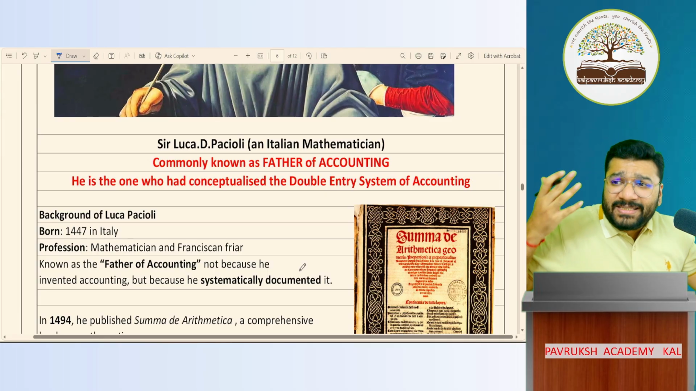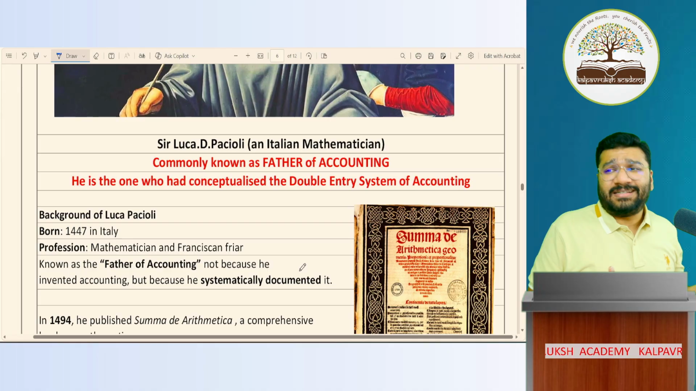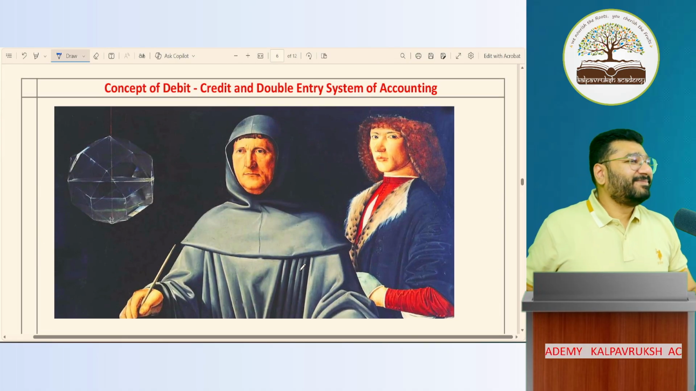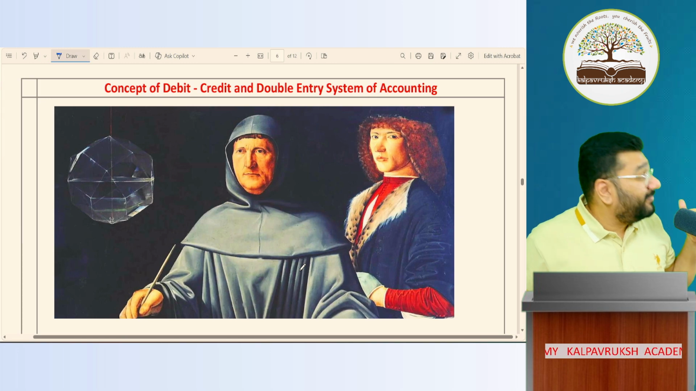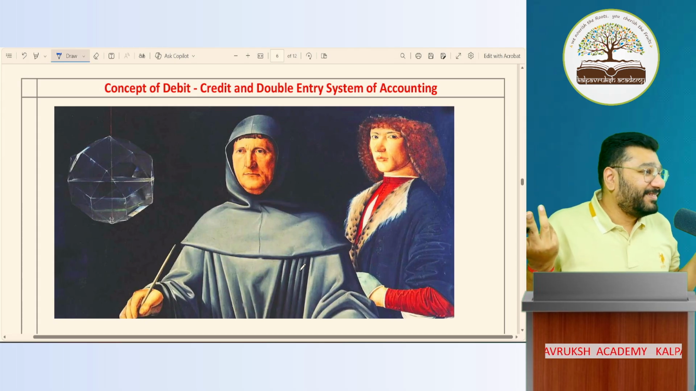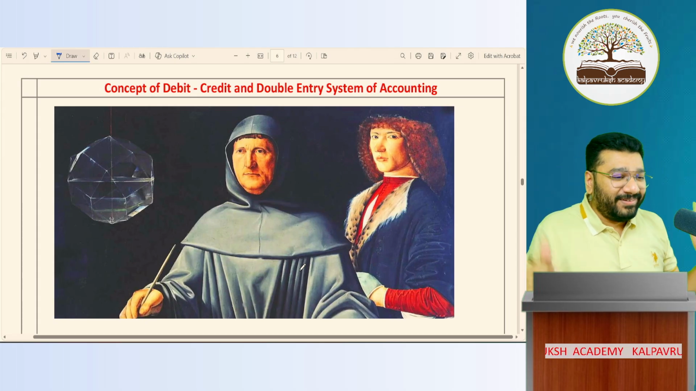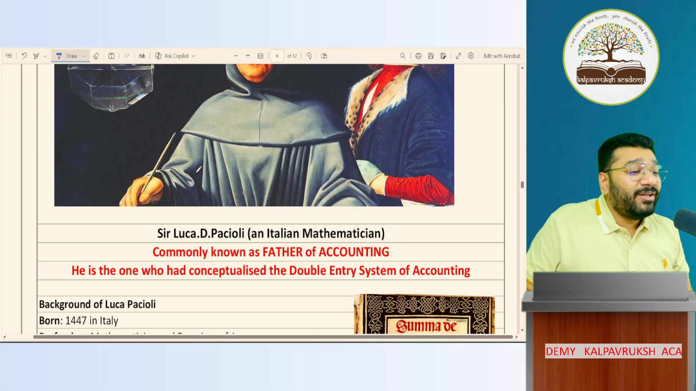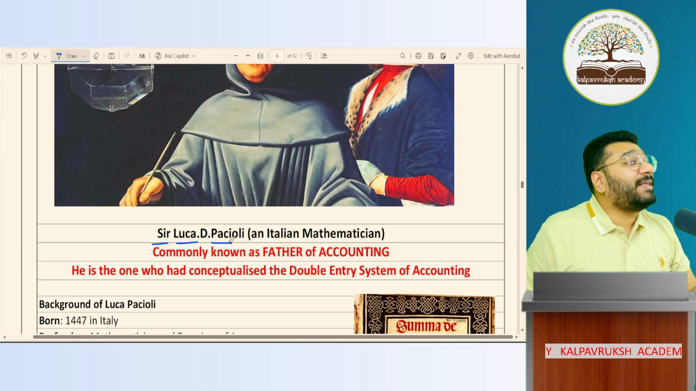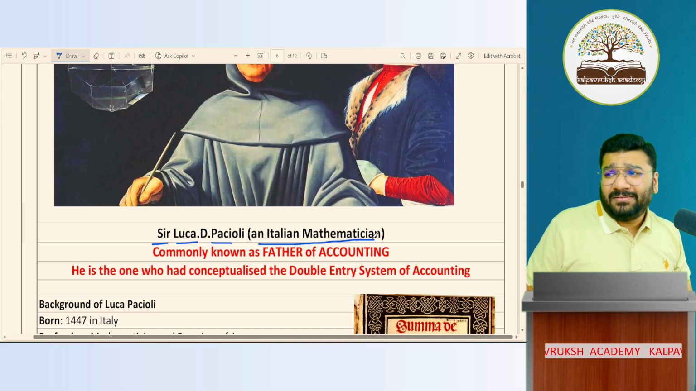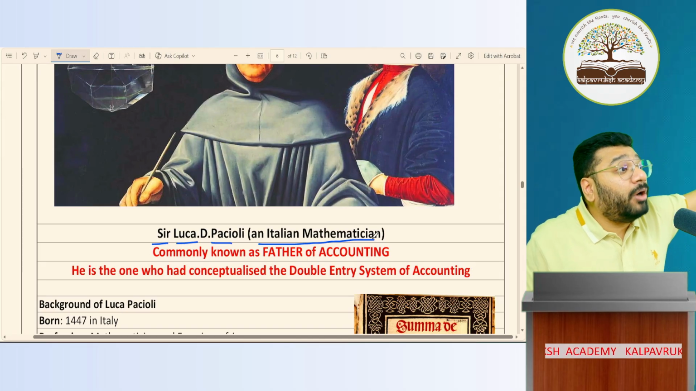Sir, who gave this debit and credit concept? Don't ask me who that is; besides this, I don't know. He is called Sir Luca di Pacioli. Who is he? An Italian mathematician. Oh my God, what has a mathematician got to do with accounting?